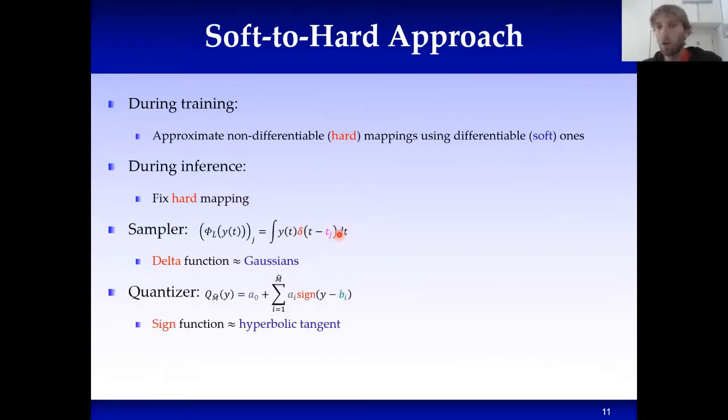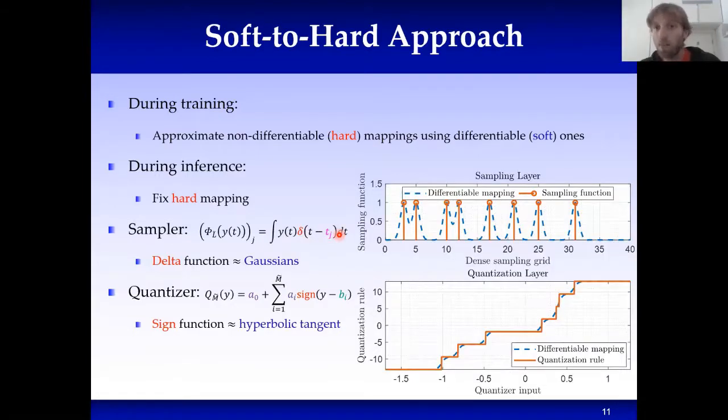Similarly, quantization is modeled as a sum of step functions. Now, step functions can be approximated using a sequence of hyperbolic tangents. So if we replace the sign functions with hyperbolic tangents, we get a differentiable approximation, and this is exactly what it looks like. The orange plots are the hard functions, while the blue plots are the soft functions. The blue functions are how we model the operations during training, while the orange curves are the hard mappings, which are learned during training and fixed during inference.